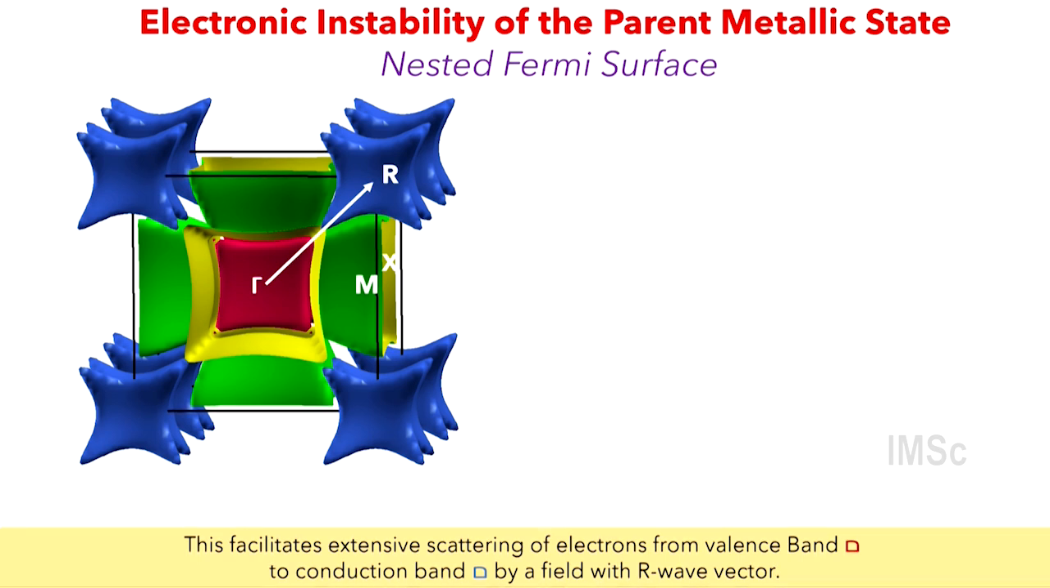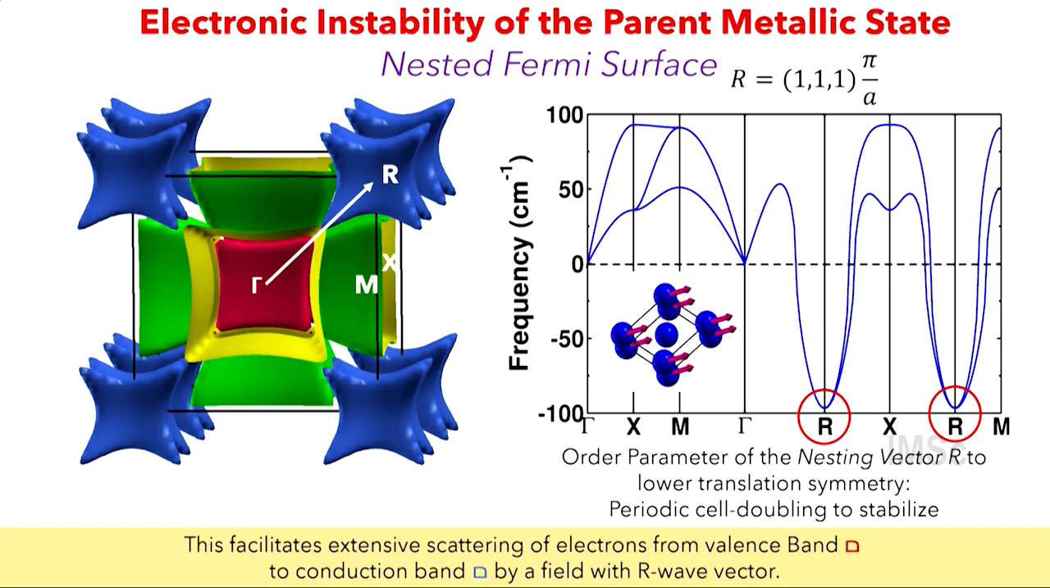And the Fermi surface, if some of you have forgotten, is a surface in reciprocal space which separates occupied and unoccupied states. Whenever you have a nesting like this, all electrons on this packet of the Fermi surface can scatter to another packet of the Fermi surface by the same perturbation with wave vector R. And that's not good, because that means the parent state is going to be unstable. It will destabilize that parent metallic state.